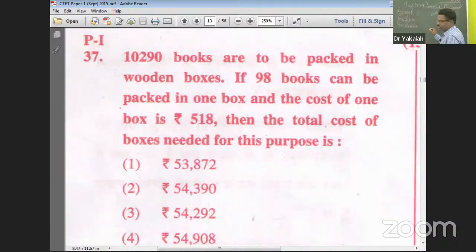Okay, I hope I'm covering. Let me go back a little. Yes, okay. 10,290 by 98. 2 4s are 8, 2 9s are 18, 2 5s are 10, 2 1s are 2, 2 4s are 8, 2 5s are 10.